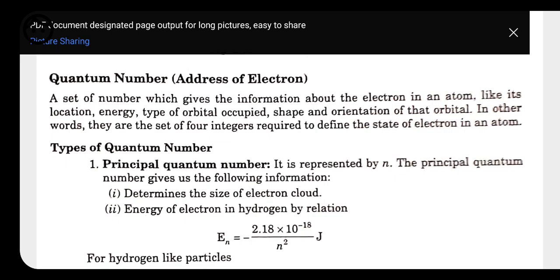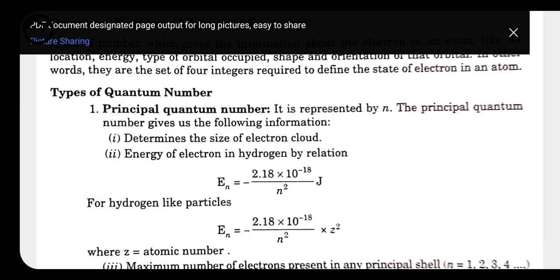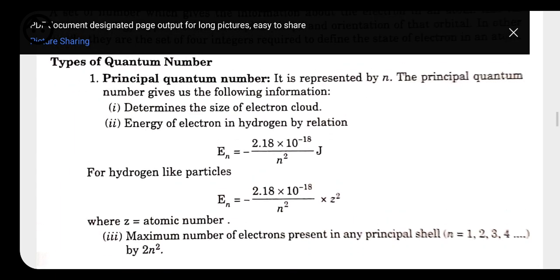That is, in Bohr's model, the energy of the electron can be calculated with the help of the principal quantum number by taking the formula En is equal to minus 2.18 into 10 to the power minus 18 upon n square joule per atom. If we need any other unit like electron volt, we have to use minus 13.6 upon n square into Z square electron volt per atom. So these we already have done in the previous topic.